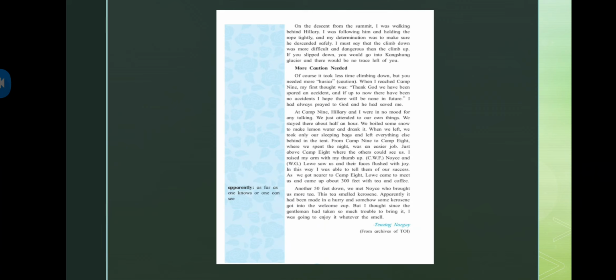Now what he's saying, while they were climbing down, obviously we needed to take more caution while moving down, because it's more risky and dangerous. So when they reached Camp 9, the first thought that came in his mind was, thank God that we haven't met with any accident. And he thought, if we haven't met any accident till now, I hope even further we won't meet with any accident.